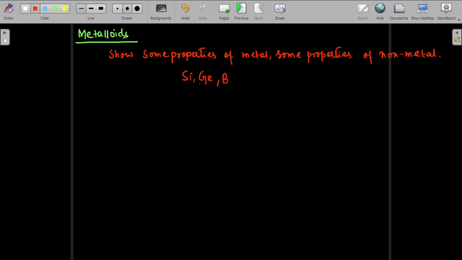Our next topic is mixtures. So what is a mixture? We have understood about pure substances and impure substances in our earlier class.